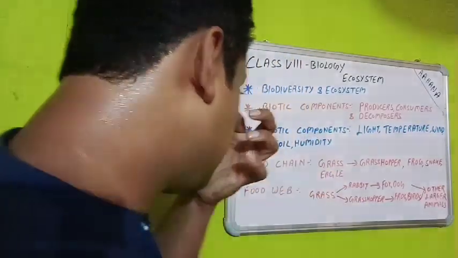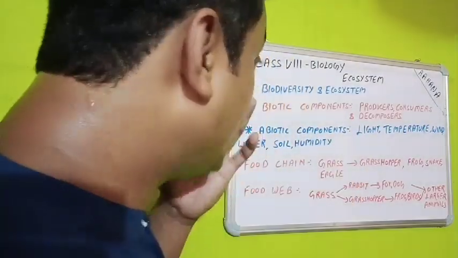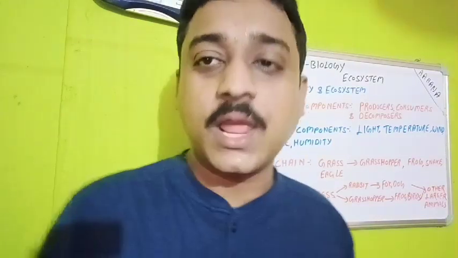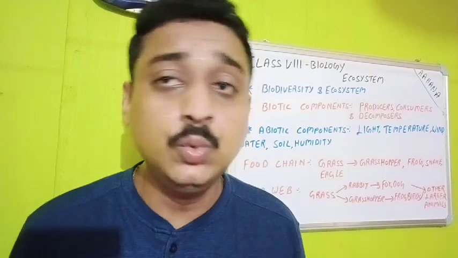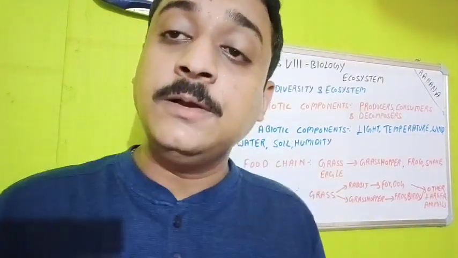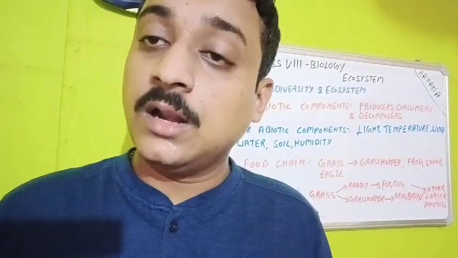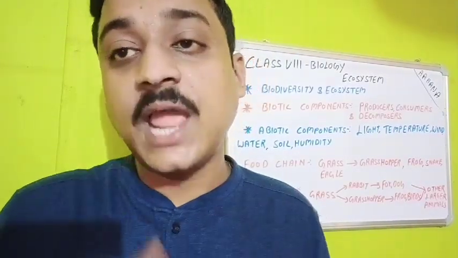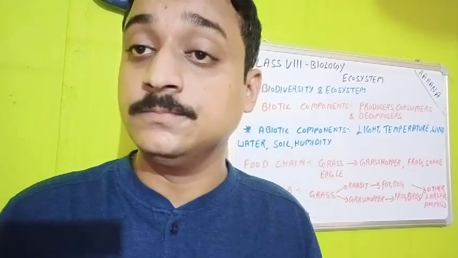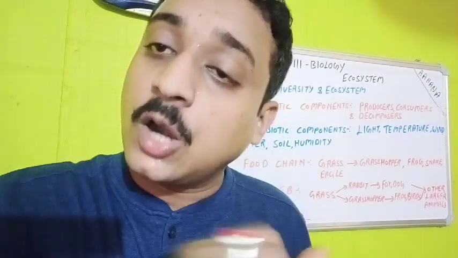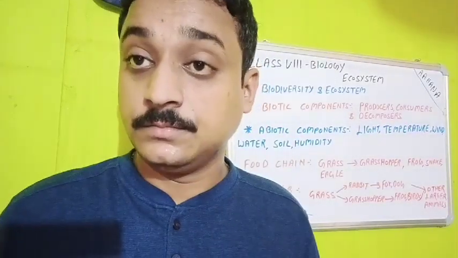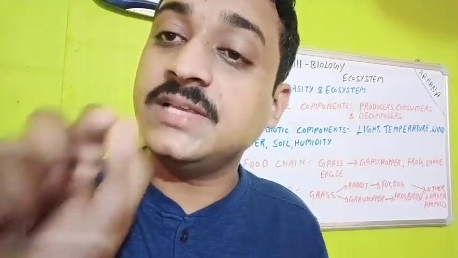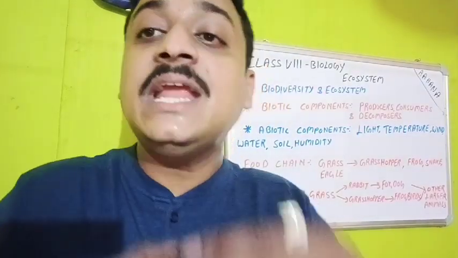Now, next is the decomposers. Who are the decomposers? Small microorganisms present in the soil. They are the decomposers. What is their main role? Their main role is to eat up the organic matter and inorganic matter. Means the dead remains of plants they will eat, and the dead remains of animals they will eat. Why? Because they have some digestive enzymes, and while eating, what will they do?